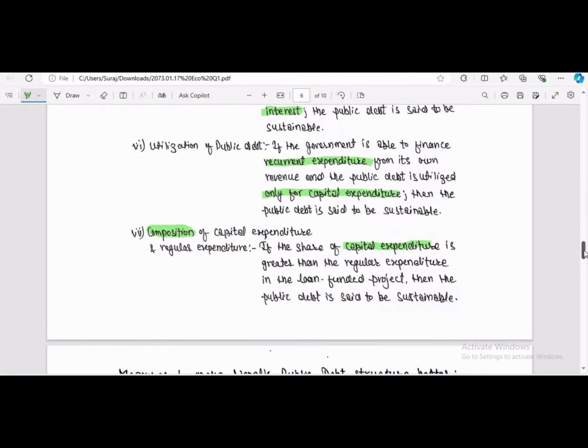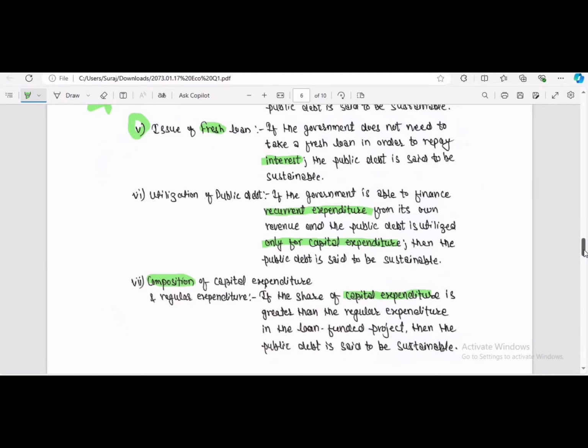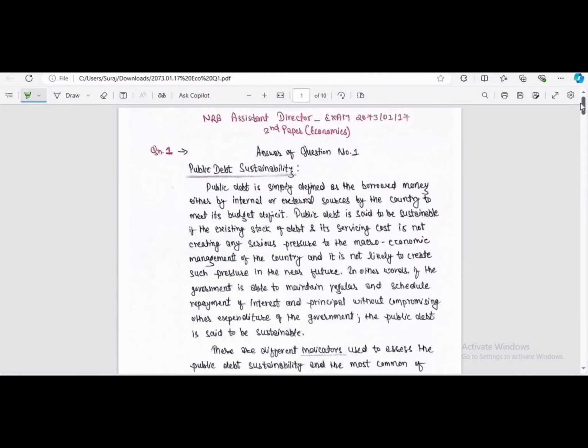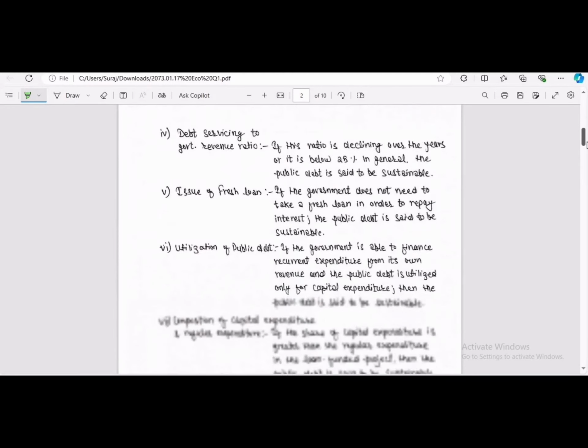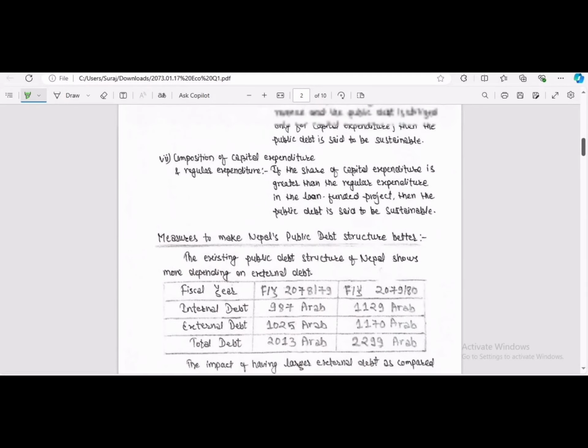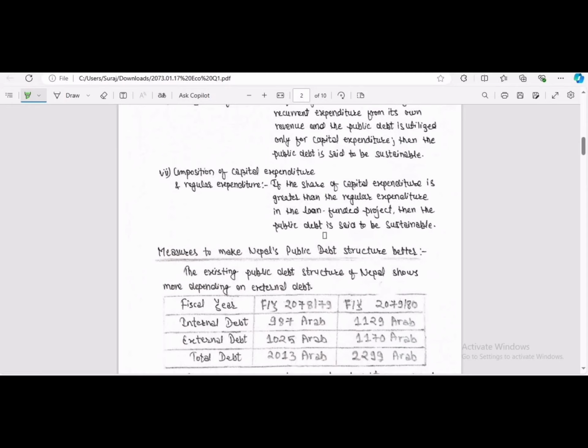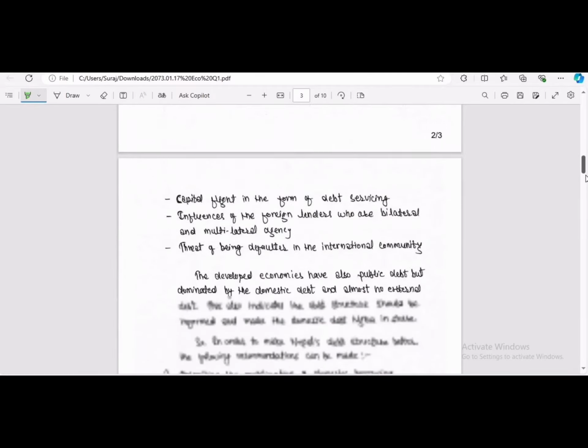How 1.5 pages? This is one page number and this is the second page number, so up to here is 1.5 pages. So 5 marks we covered.